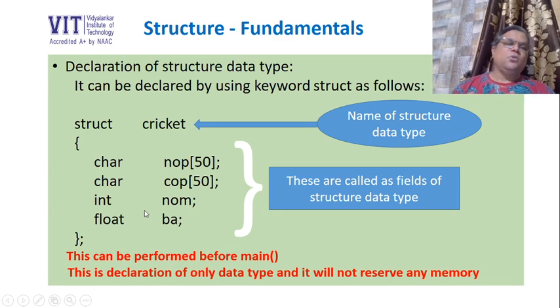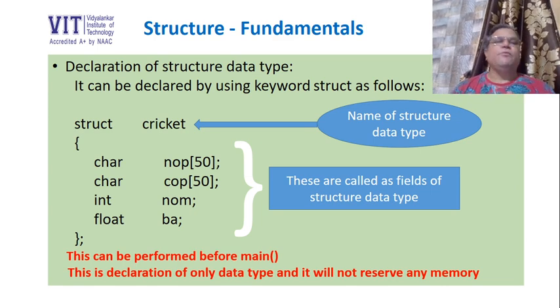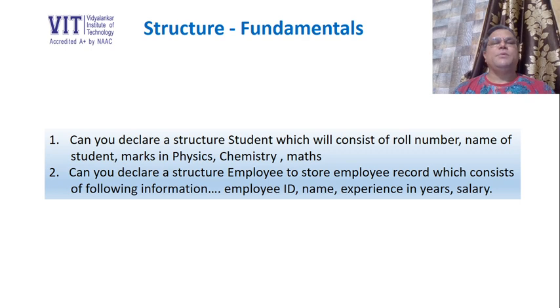So let us go ahead and try to create a variable of a structure data type. But before that, I wanted to give you 2 assignments for worksheet number 4. The first question is, can we declare a structure student which will consist of roll number, name of student, and marks in physics, chemistry and maths. So I want you to declare this structure data type which will be able to store this type of record. And the second structure data type that I want you to declare is employee.